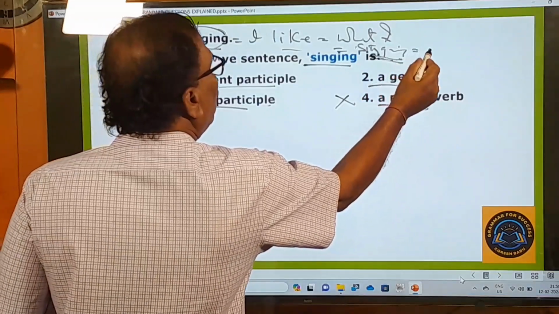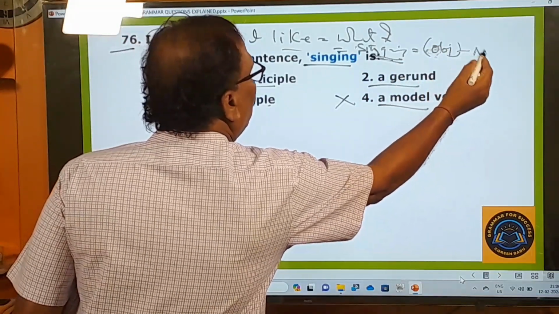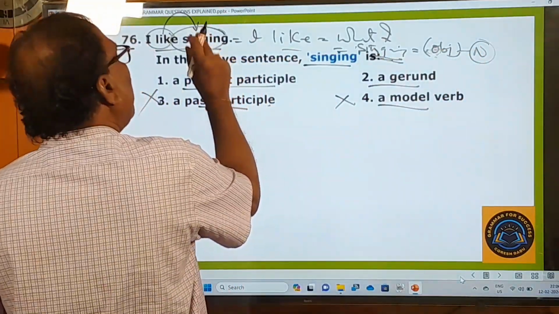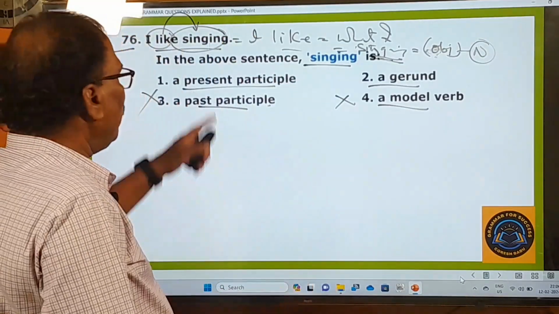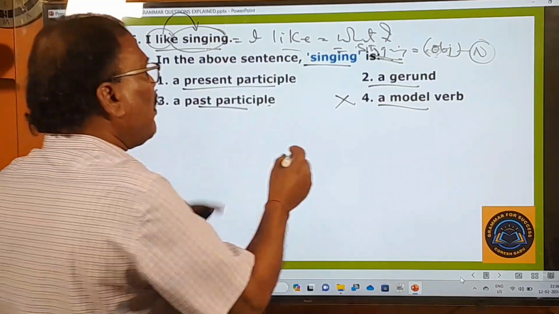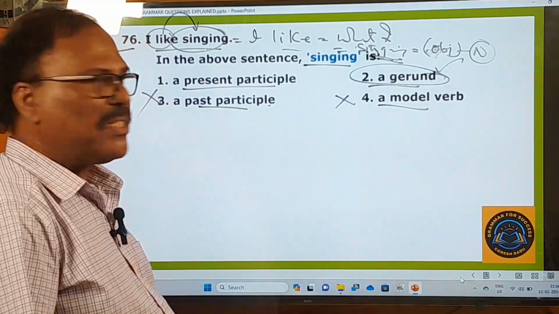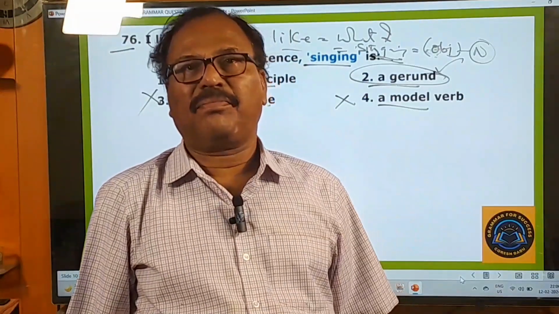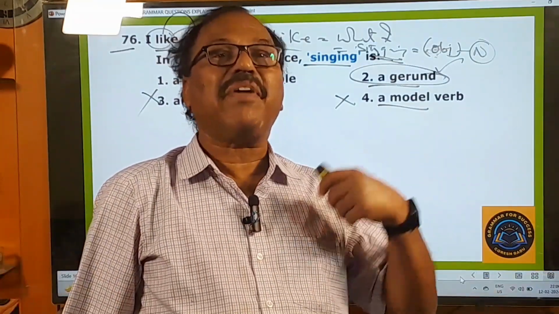This singing is therefore called an object. This object is always a noun, you know very well, and this noun is in the form of an ing-form verb. Whenever a noun is in the form of an ing-form verb, that verb is called a gerund. That means a gerund is a verbal noun. It's a verb, but it is acting as a noun. So it's a verbal noun.